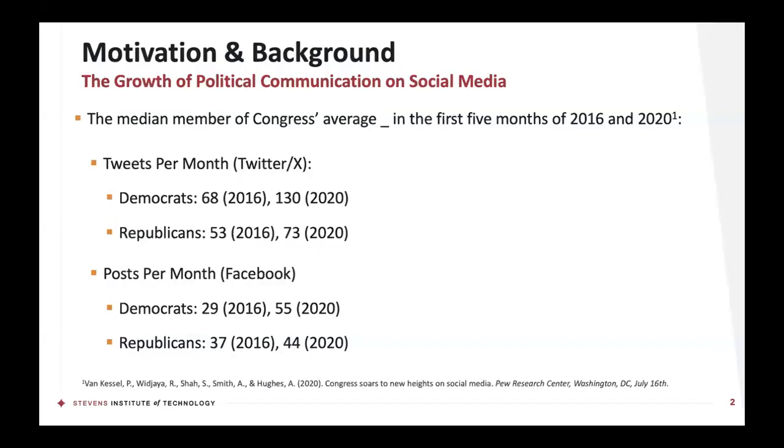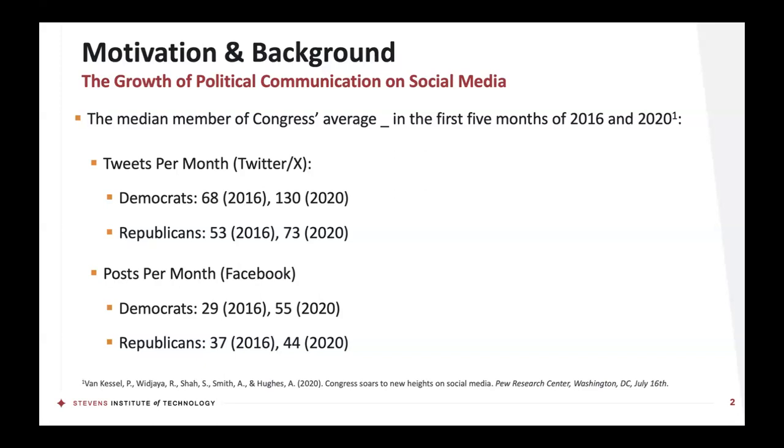So to provide a little bit of background, first, we're seeing that social media is becoming an increasingly important aspect of digital political communication, even for elected officials. For example, the Pew Research Center conducted an analysis looking at the first 5 months of 2016 and 2020, and the median member of Congress's average number of tweets per month and posts per month.